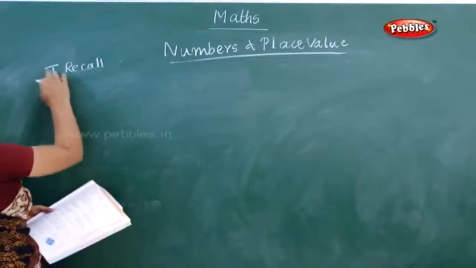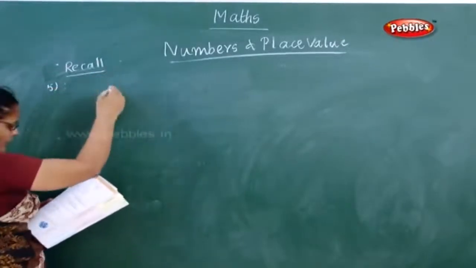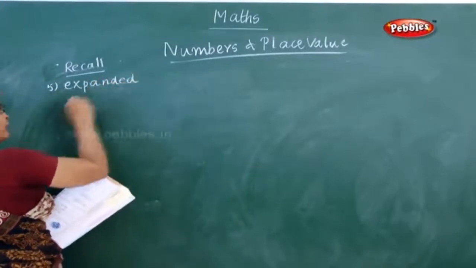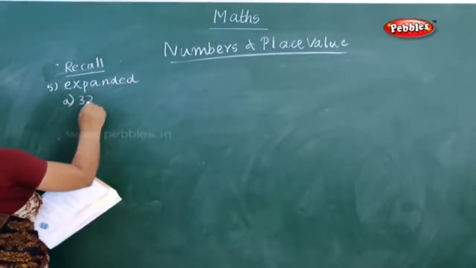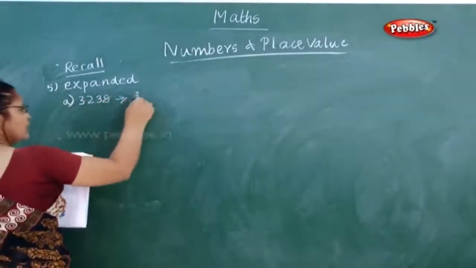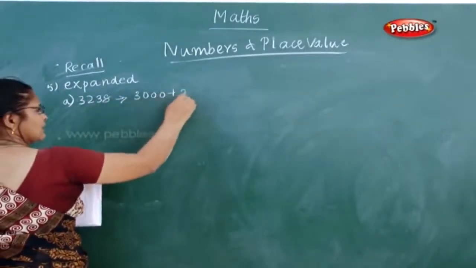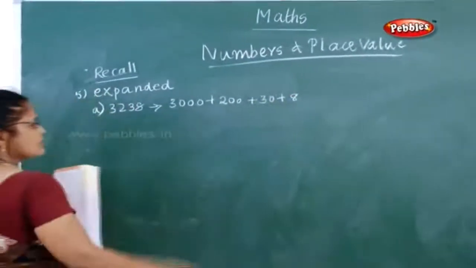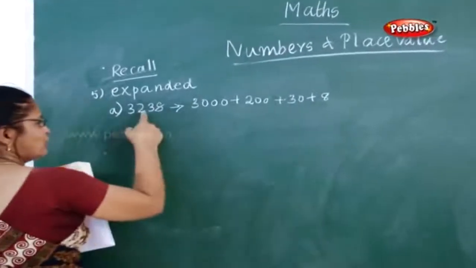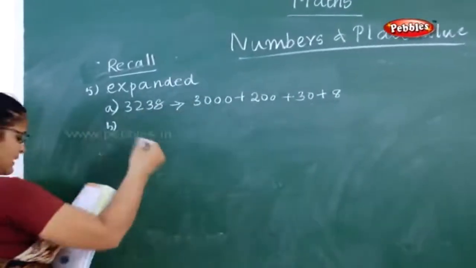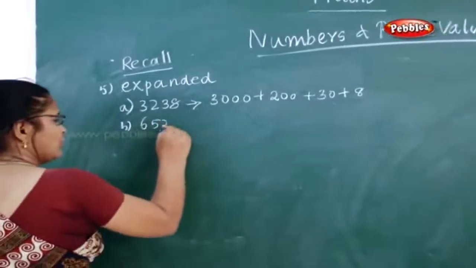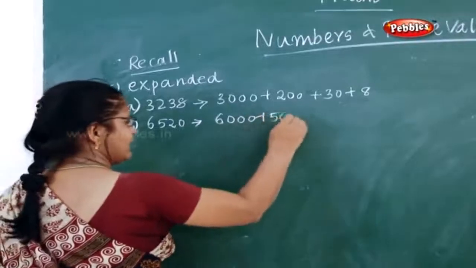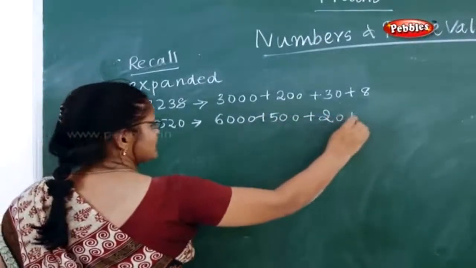The fifth one they have given: write in expanded notation, expanded form. You have to write in expanded form. Now 3238. How will you write? 3000 plus 200 plus 30 plus 8. This is how you have to write in expanded form. Now next one, 6520. How will you write 6520? 6000 plus 500 plus 20 plus 0.